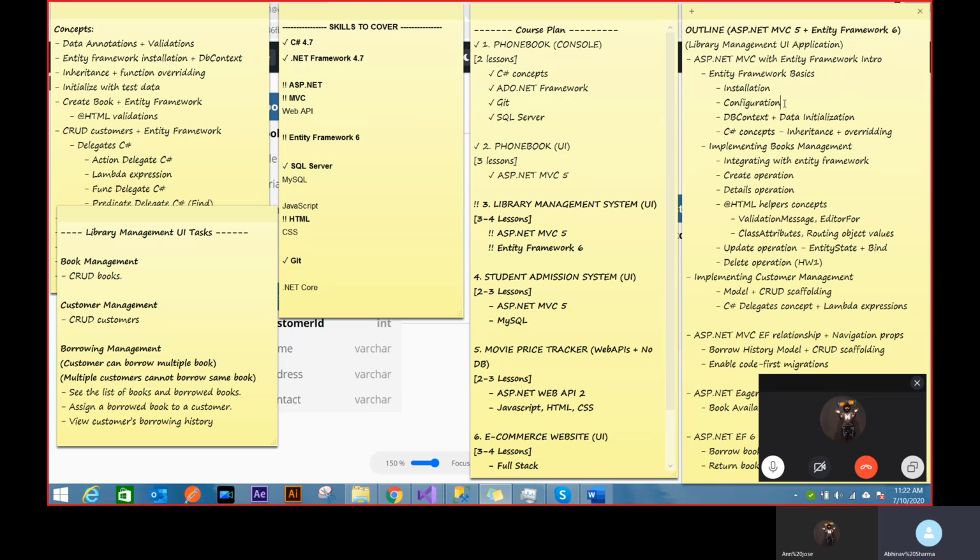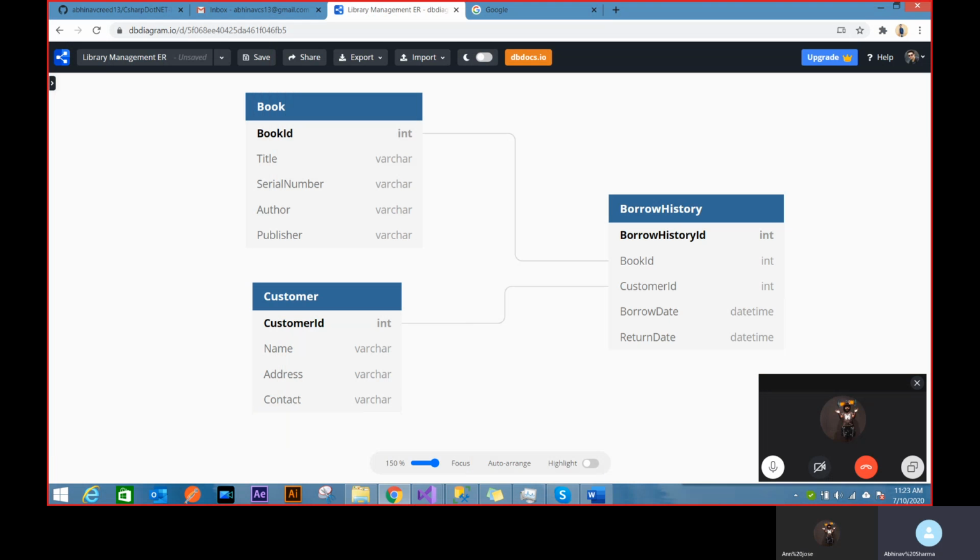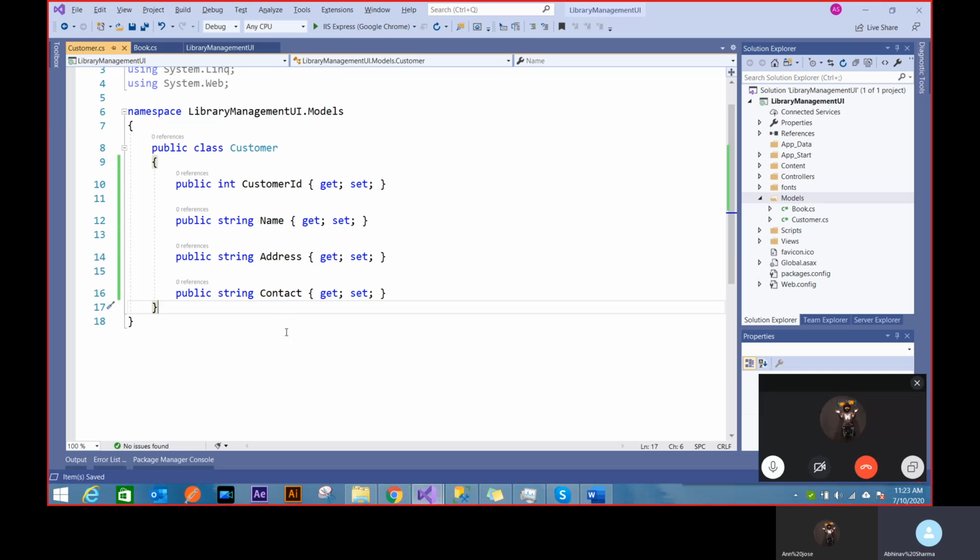If you're using the database first approach, then you first create tables at the backend. Basically you start with tables first. But the approach I'm using right now is called code first. I'll be going through the code and everything will be done for me. It's the most used approach for Entity Framework. But sometimes people want very extreme reliability from the database side, so they go for the database first approach. Those are the two approaches you'll be hearing a lot about on the Entity Framework side. But code first is widely used because it's basically for people who don't want to work on the database.